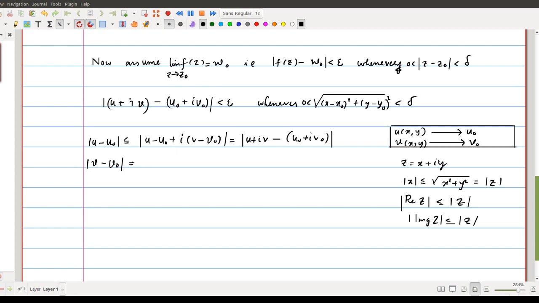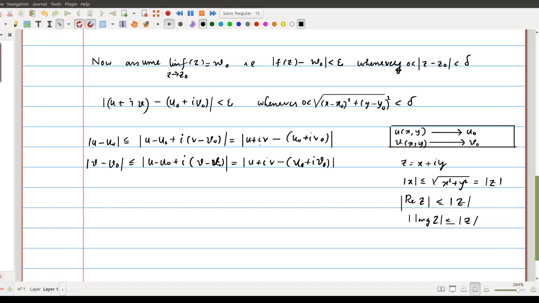Similarly, in a similar fashion you can write that the modulus of v minus v naught is always less than or equal to the modulus of u minus u naught plus i times v minus v naught, because v minus v naught is the imaginary part of this complex number, so we can use the same reference. This is the same as u plus iv minus (u naught plus i v naught).